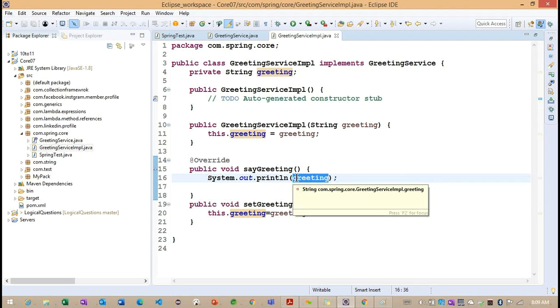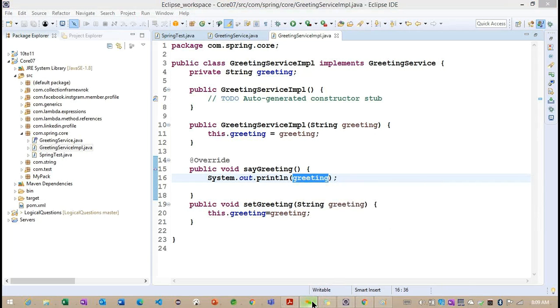So if I want to print this particular message information, what are the steps we need to write? Could you please explain me? No idea? So this is very important here.